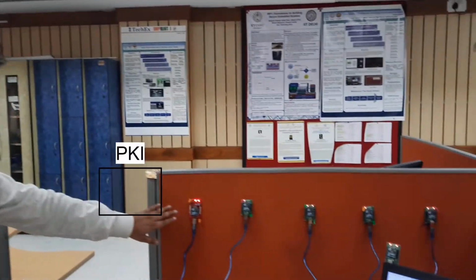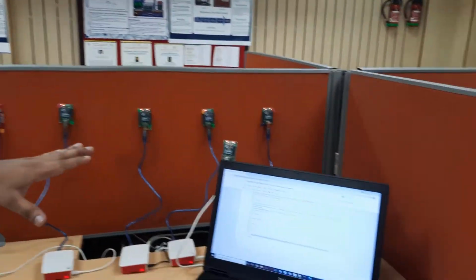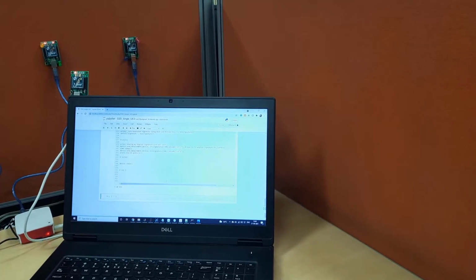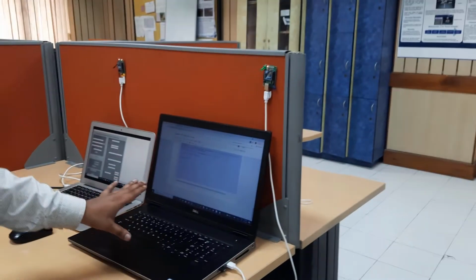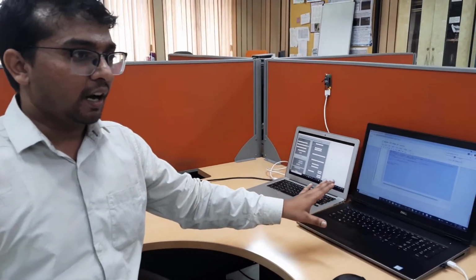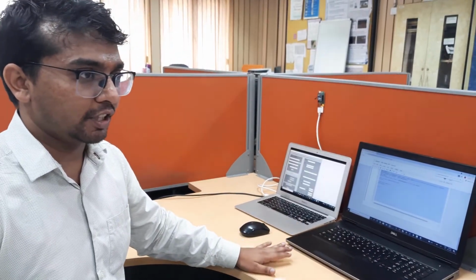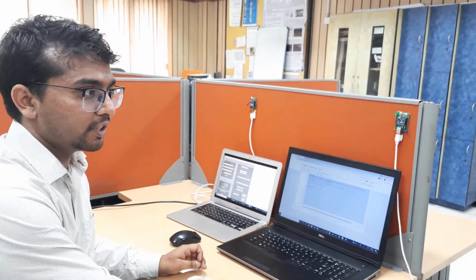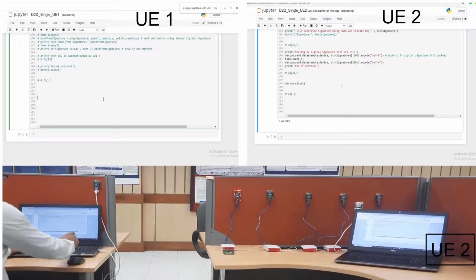This node will be working as the PKI, and this is the UE2 node which will be authenticating with node 1, UE1. Now let us see how the practical demonstration works, how they will be authenticating with each other using PKI. We are starting the